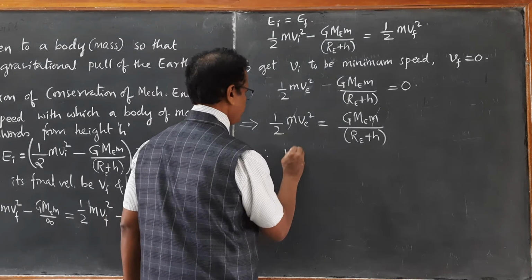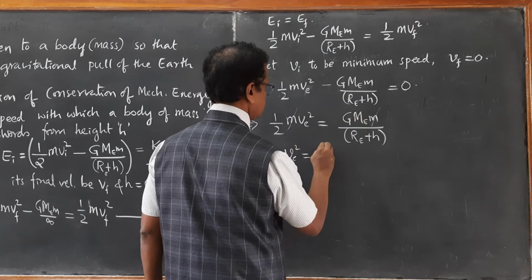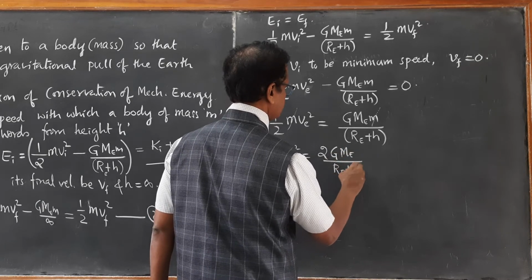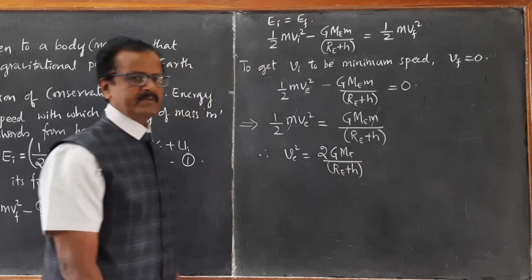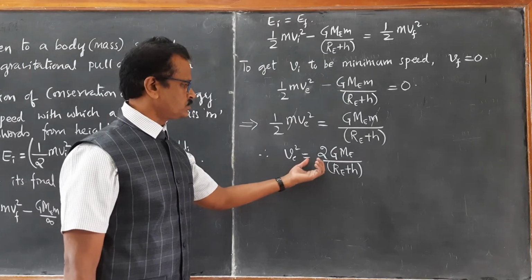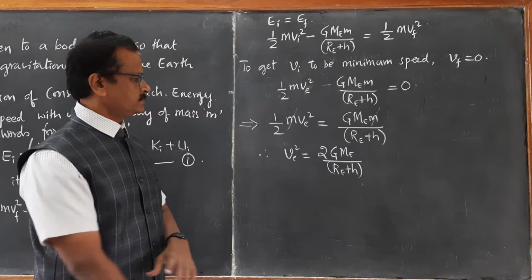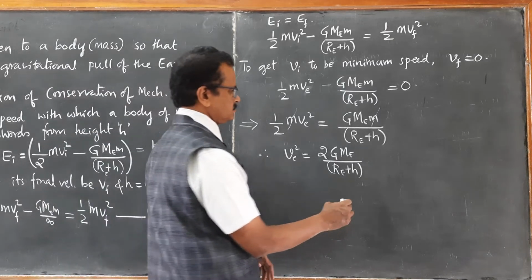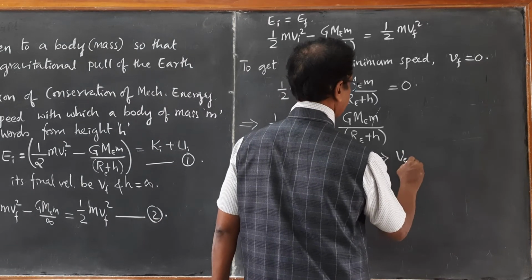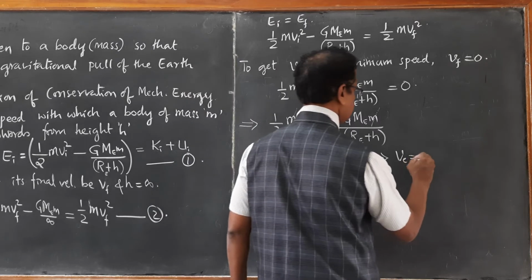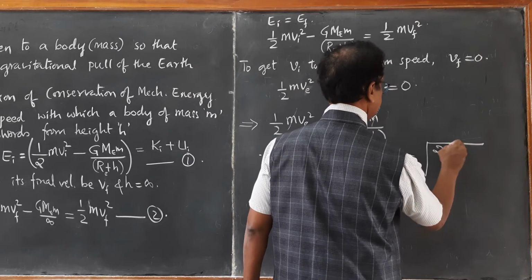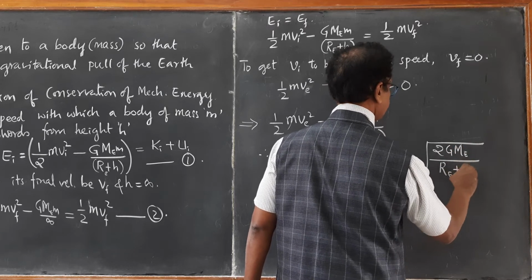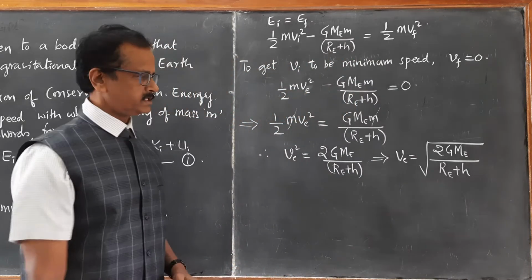So therefore, Ve square is equal to 2GME upon RE plus H. Now, taking square root on both sides, that gives us the value of escape speed equal to square root of 2GME upon RE plus H.